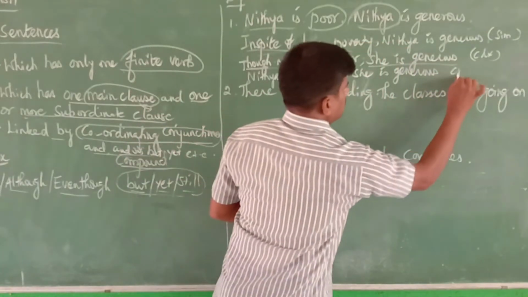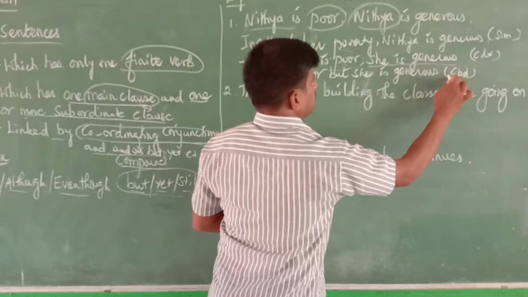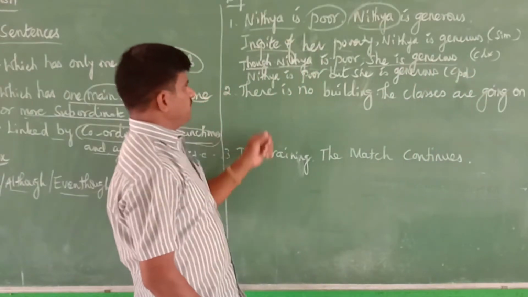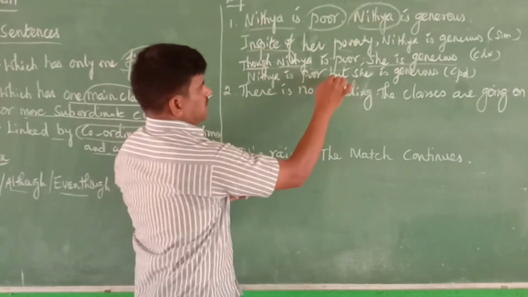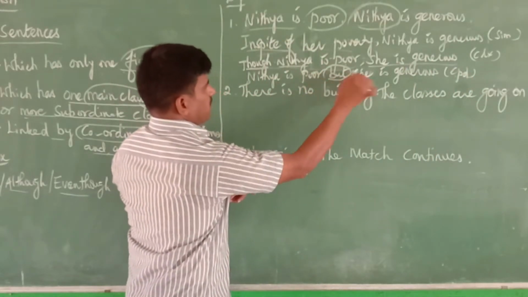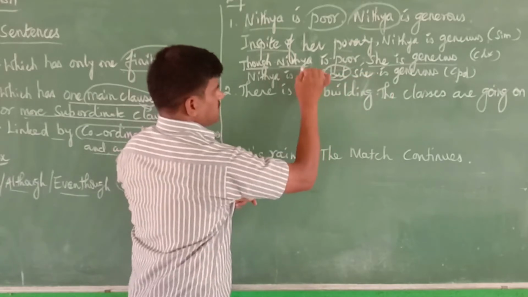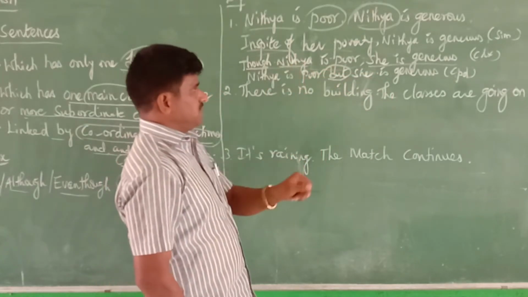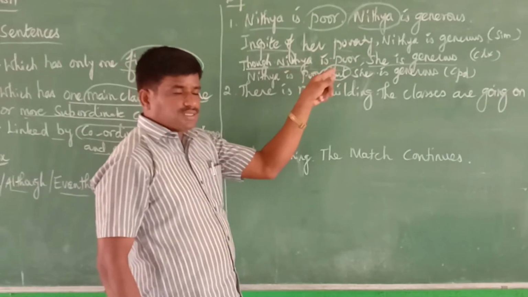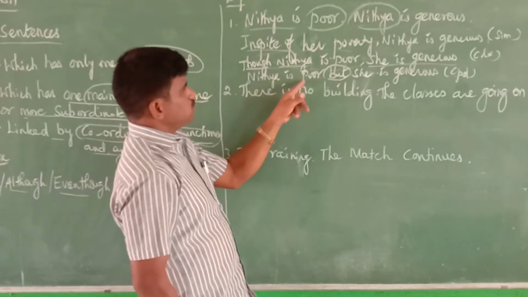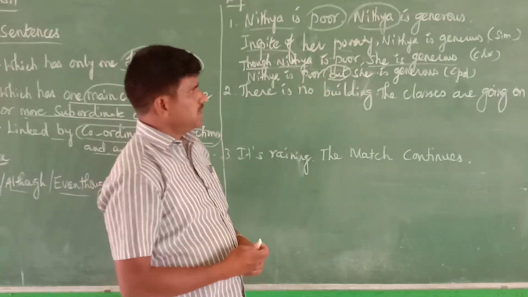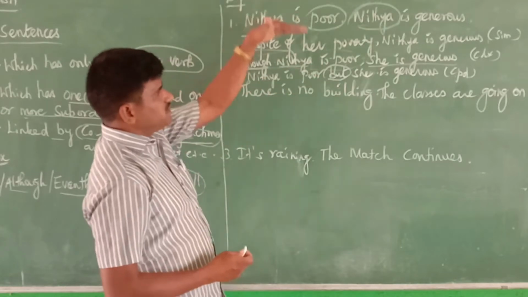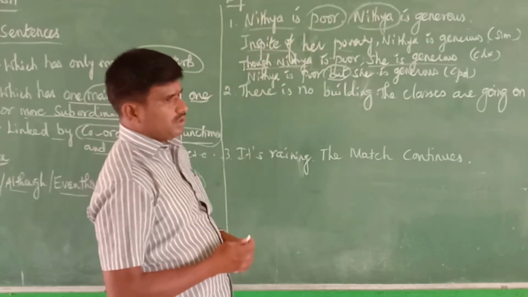This is a compound sentence. I am shortly writing it as compound. Nitya is poor. What we are using for connecting these two sentences is called a coordinating conjunction. Here we are using but as the coordinating conjunction. So, Nitya is poor, but she is generous. This is the way of writing the given example in three ways.